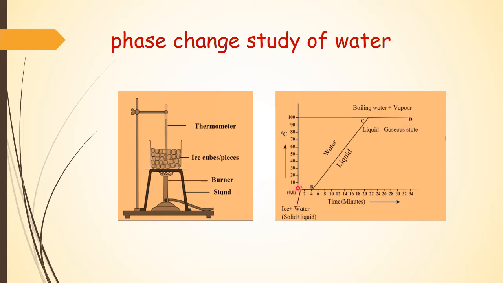Now this is the point where the heat supplied by the burner is absorbed by the substance and used for carrying out the change in the state. So this heat absorbed at a constant temperature at the time of phase change is called latent heat.